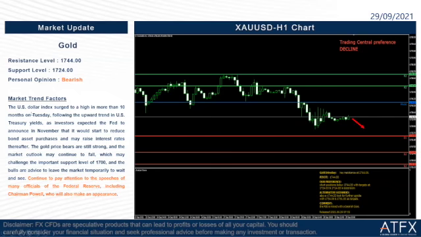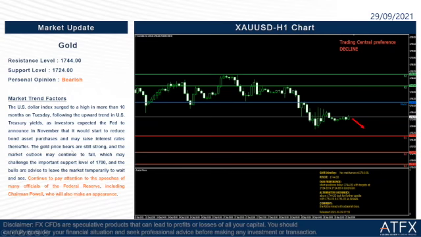Because the US dollar index surged to a high in more than 10 months on Tuesday, following the upward trend in US Treasury yields, as investors expected the Fed to announce in November that it would start to reduce bond asset purchases and may raise interest rates thereafter. So this is the reason why the US dollar is going strong, and this is not really good for gold prices.